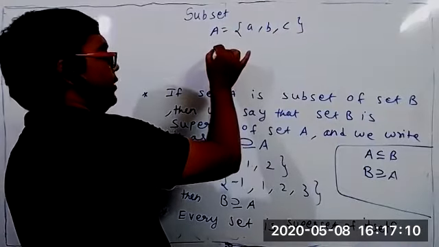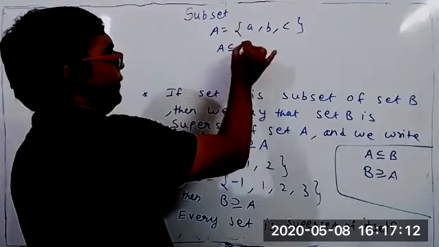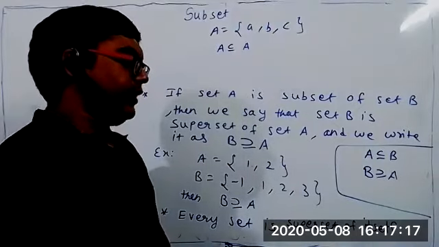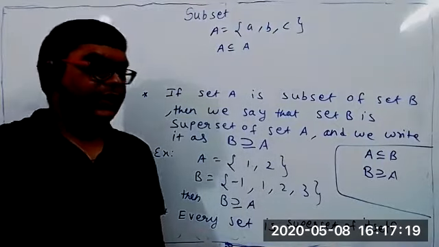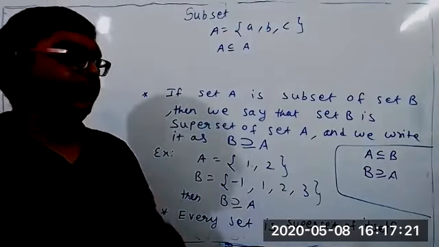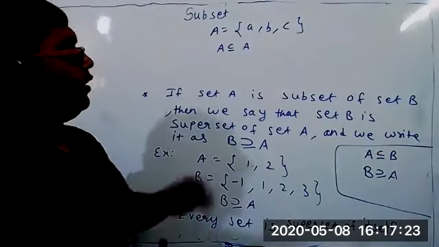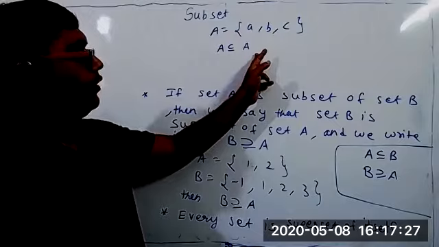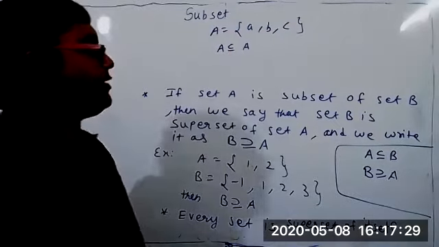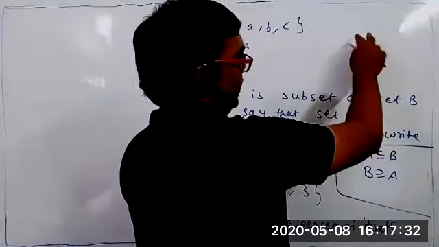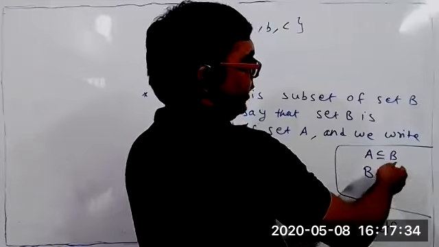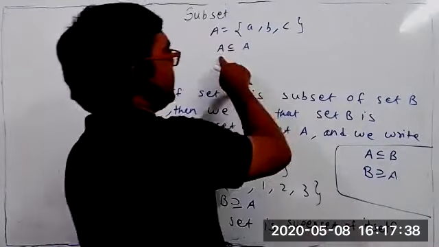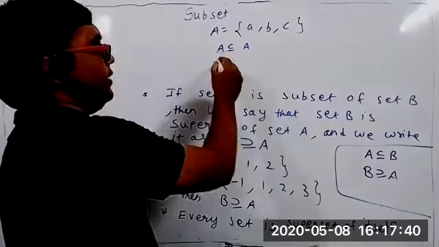Do you agree with me when I say A is a subset of A? Because all the elements of set A are also present in set A, according to the definition. In the sets chapter you have to learn the definition, then only you can understand. Do you agree A is a subset of A? Yes, sir. A subset of B means B is a superset of A. So A is a subset of A means, the same thing, A is a superset of A.